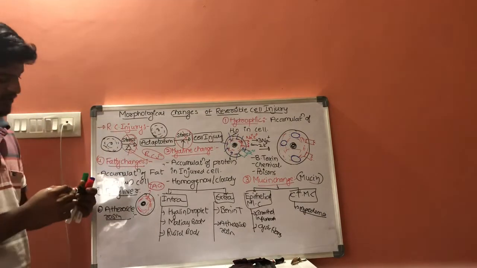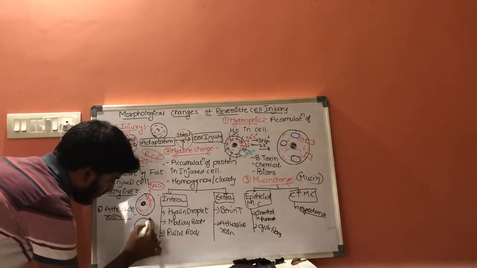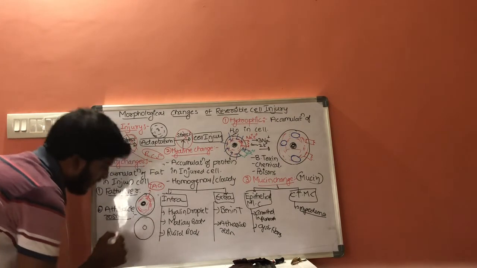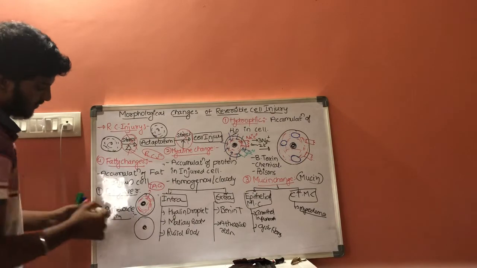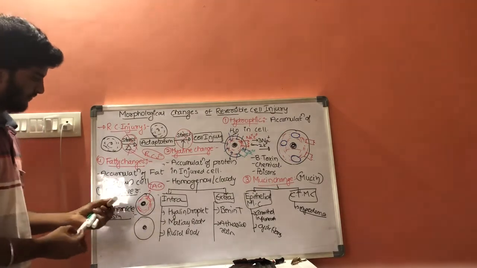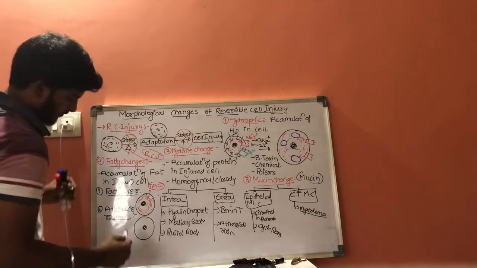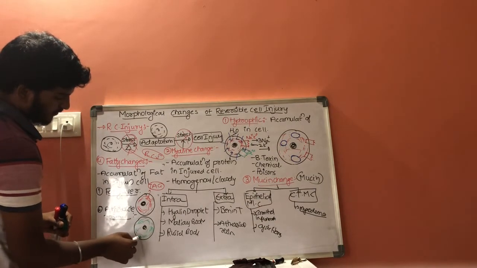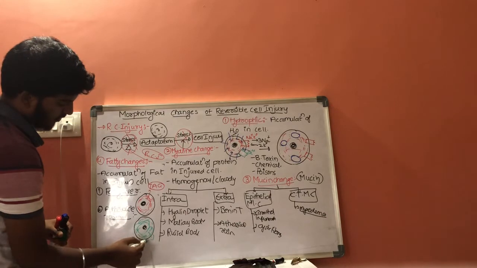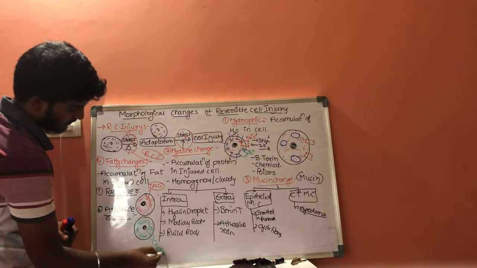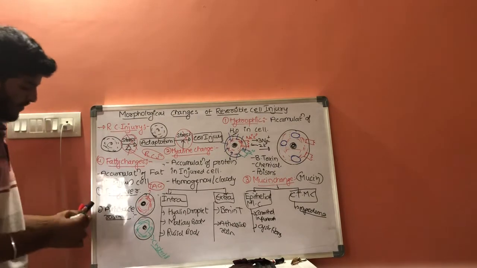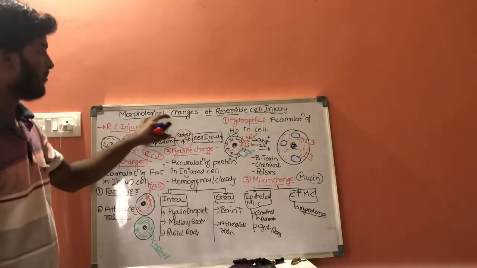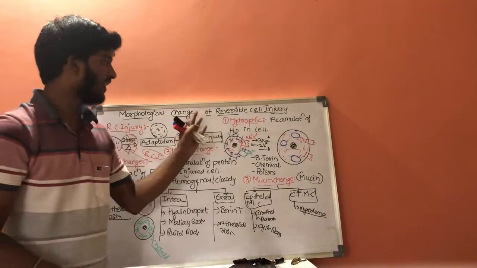This atherosclerosis is because of accumulation of cholesterol. This is cholesterol. Because of accumulation of cholesterol it results in atherosclerosis. And this is about morphological changes which take place in reversible cell injury.